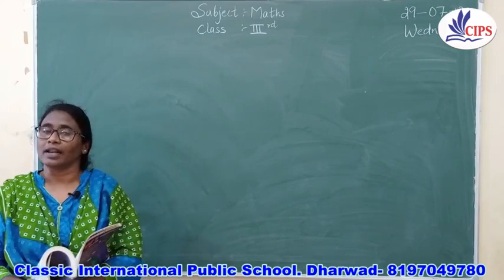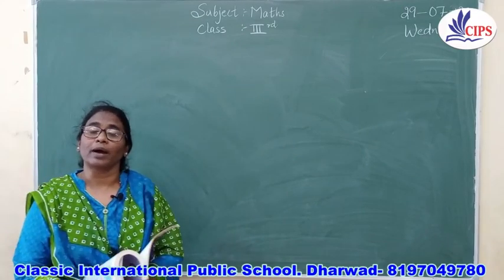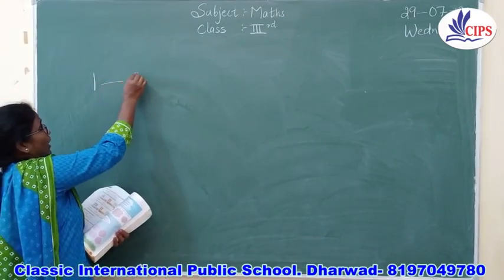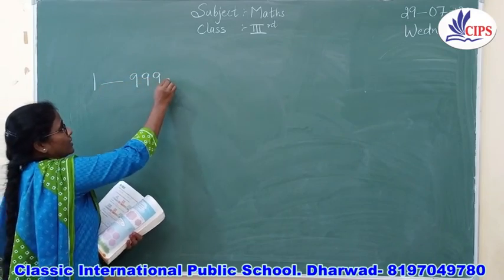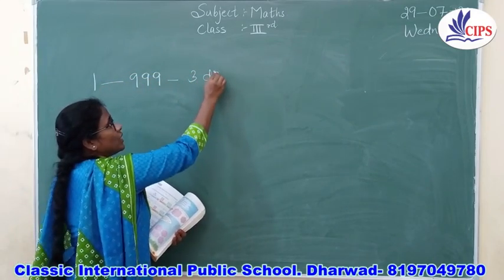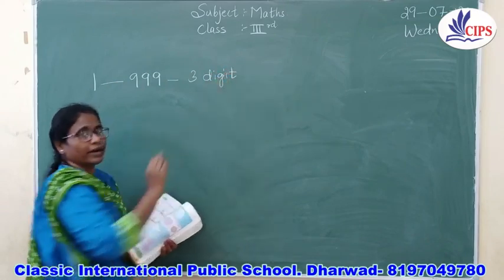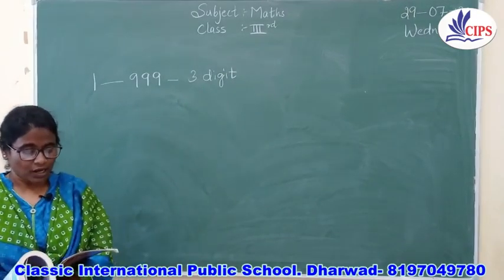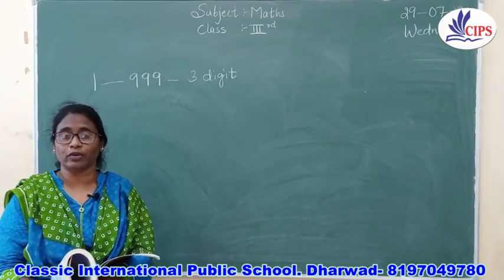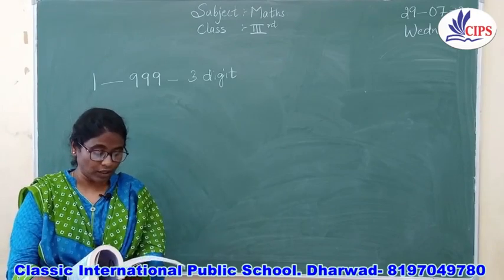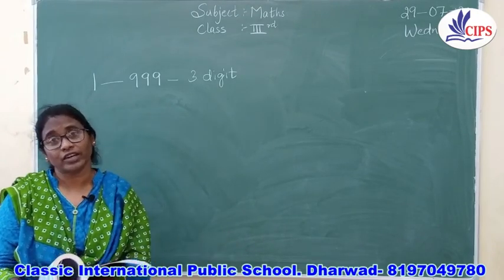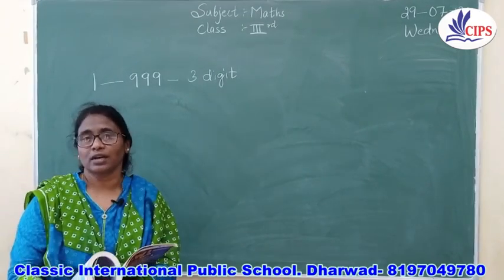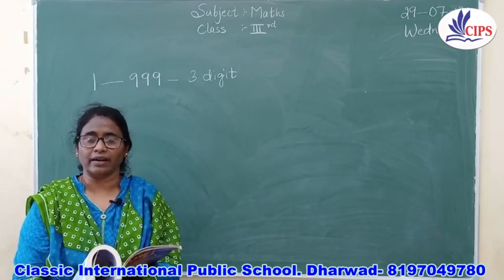We have learned about numbers. We have learned numbers from 1 to 999. That is the 3-digit number, right? Yes, you have learned a 3-digit number. Then you have also learned about missing numbers. You have learned about expansion of the numbers, and you also learned how to write the numbers in figures and also in words. This is about the first chapter of what you have learned in the second standard, right, children?